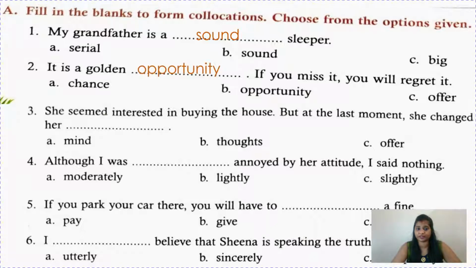She seemed interested in buying the house, but at the last moment she changed her mind. Although I was dash annoyed by her attitude, I said nothing. So what you can write here, options are moderately, lightly and slightly. So slightly is the best option.